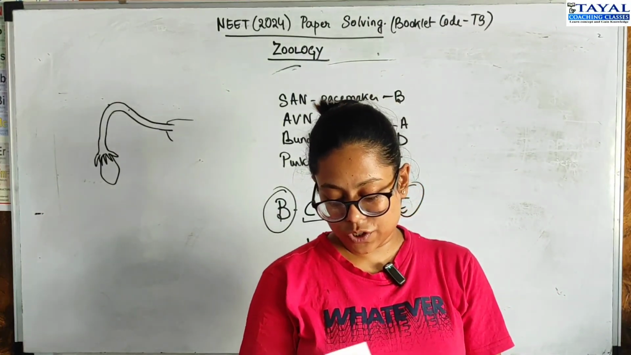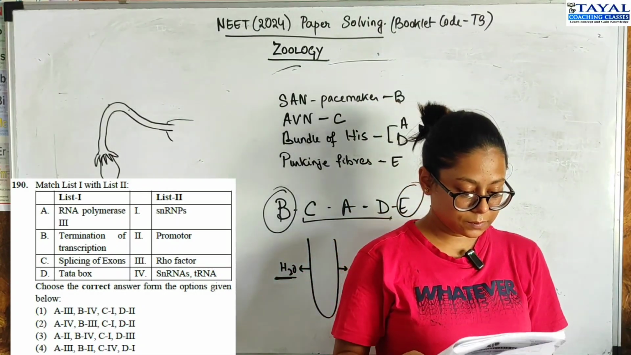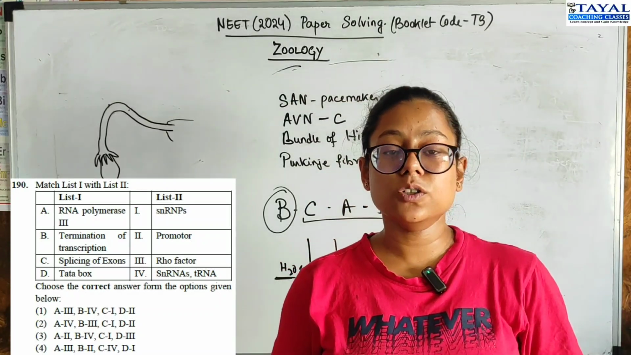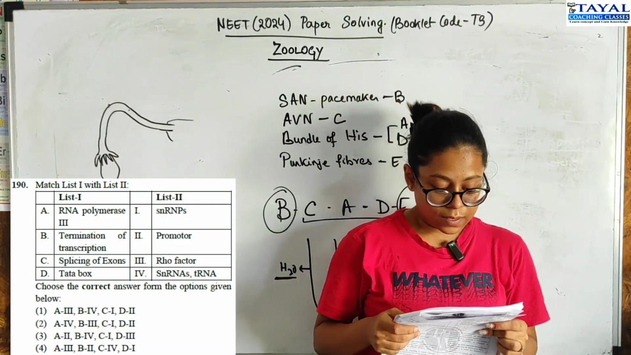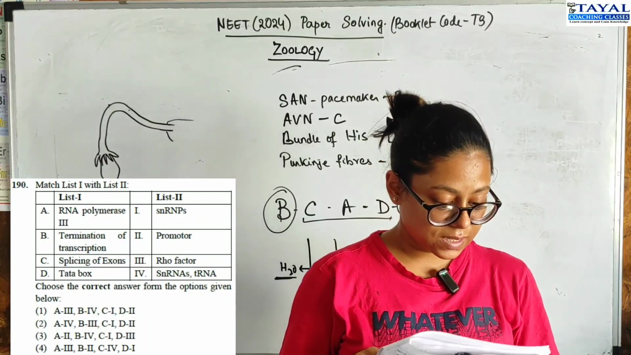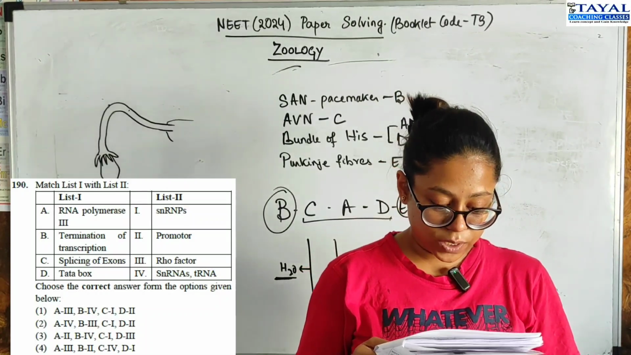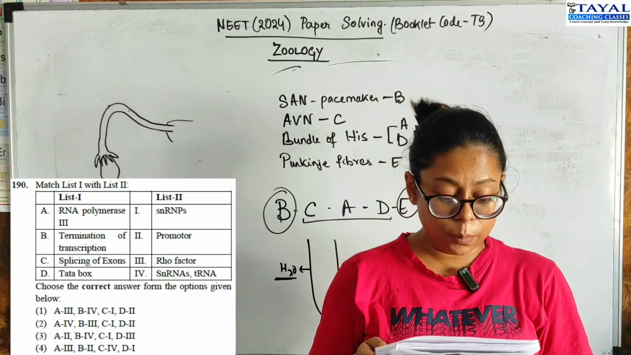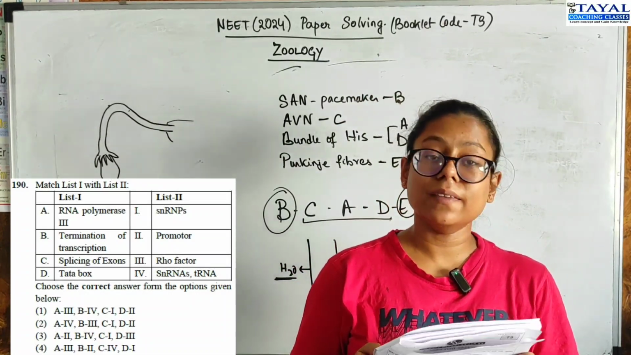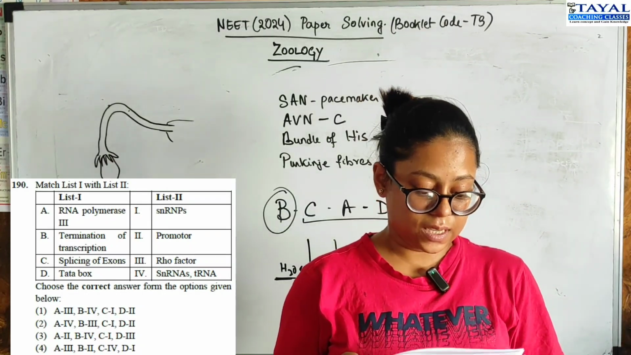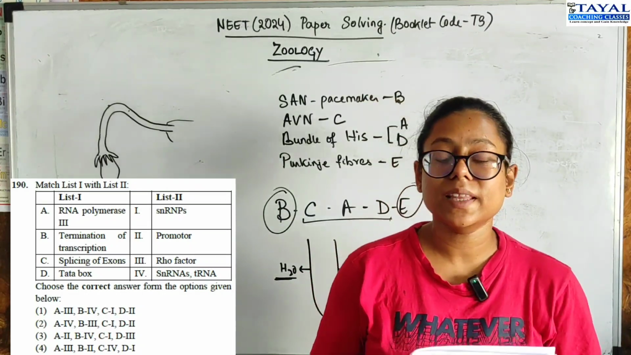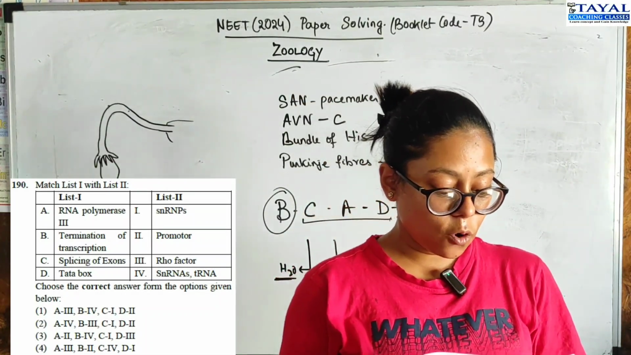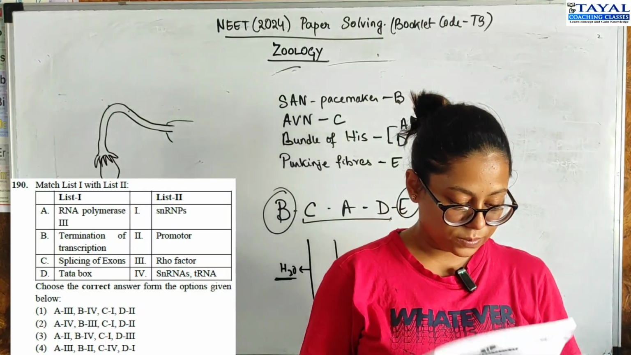Okay. Moving on to question 190. Again a match the following. List 1, okay, talks about genetic components and list 2 their structures, characters or functions. Now, RNA Pol 3, we know it has snRNAs and tRNAs, right? Termination of transcription is done by the Rho factor. So A4B3, splicing of exons is done by the snRNPs and the TATA box is a promoter. So option 2, A4B3C1D2 is the correct option.